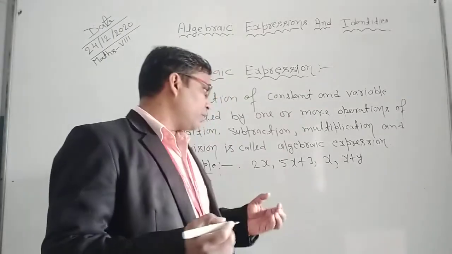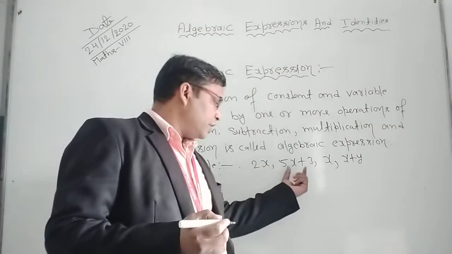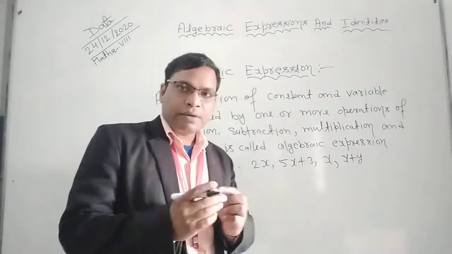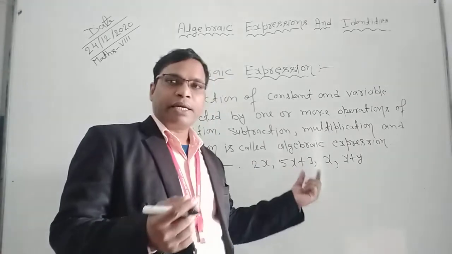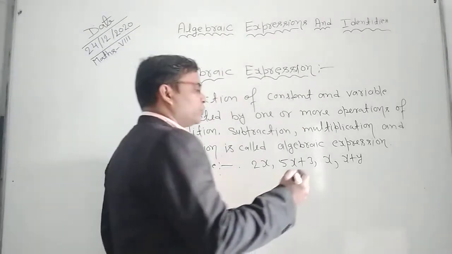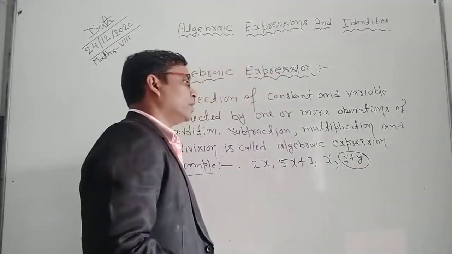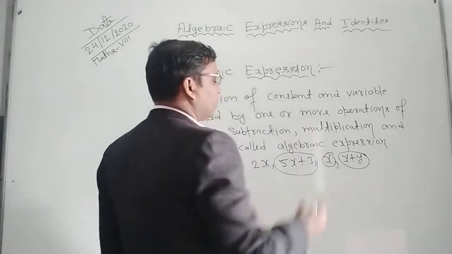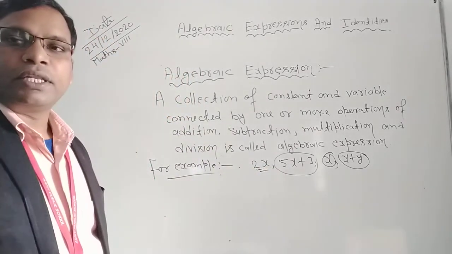How can we know this is a term? This is a single term, one term. Here two terms, 5x and 3. The parts of an algebraic expression separated by plus or minus, addition or subtraction, are called terms. Here two terms, x and y. Here only one term, a single term, and this is two terms. Okay, this is clear.